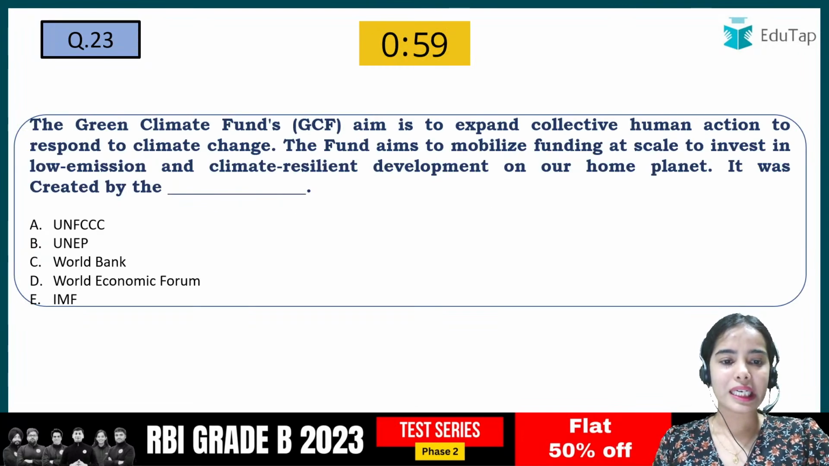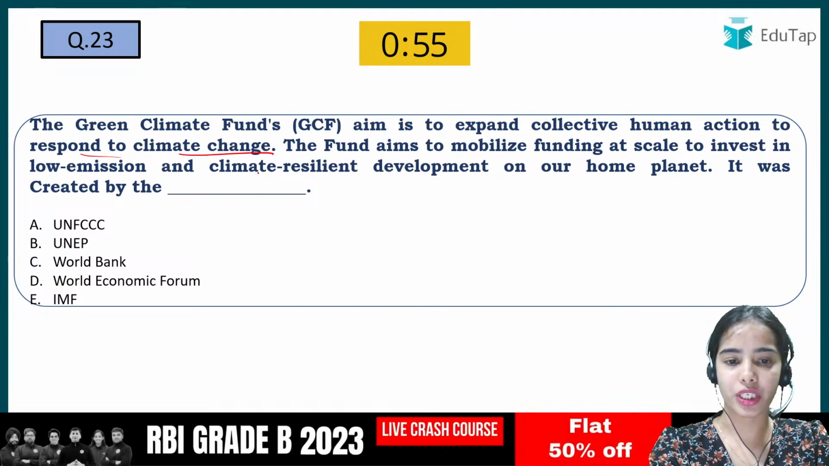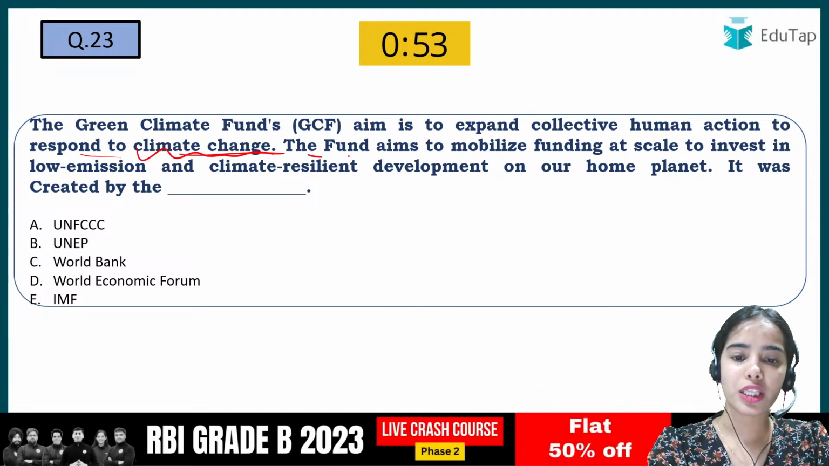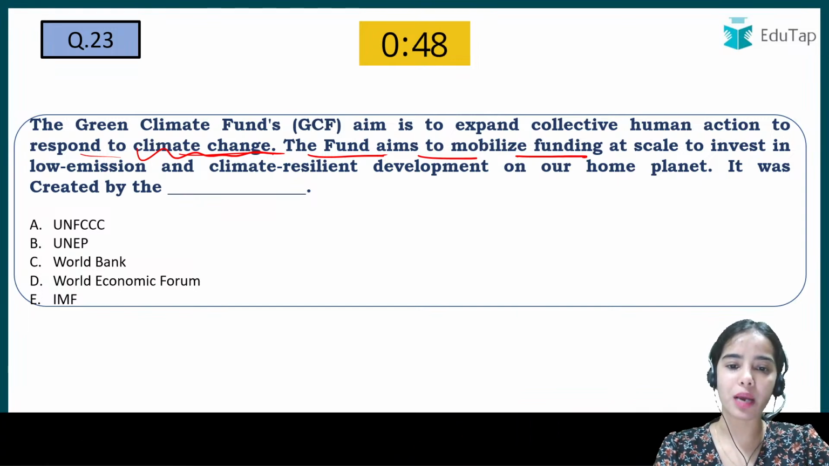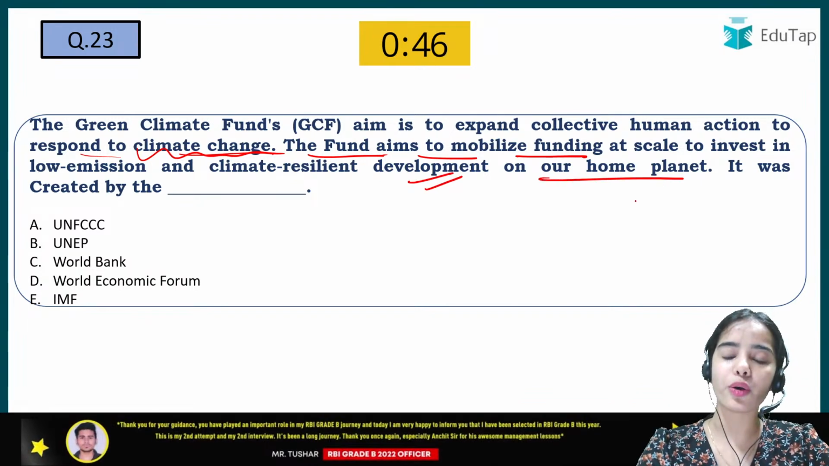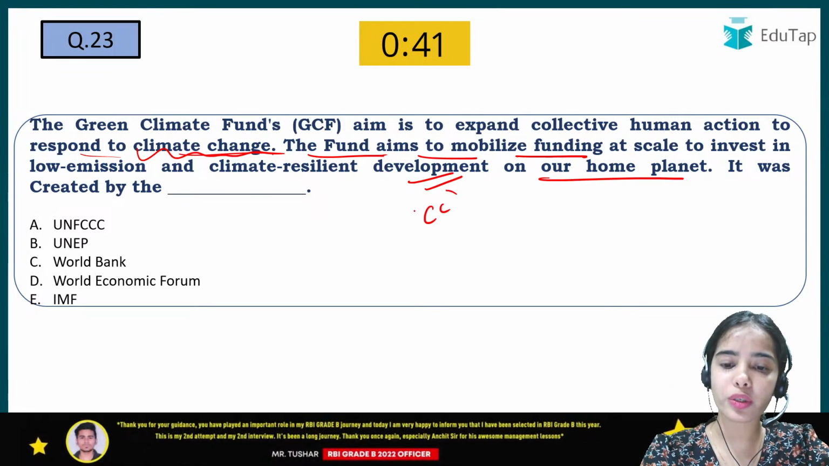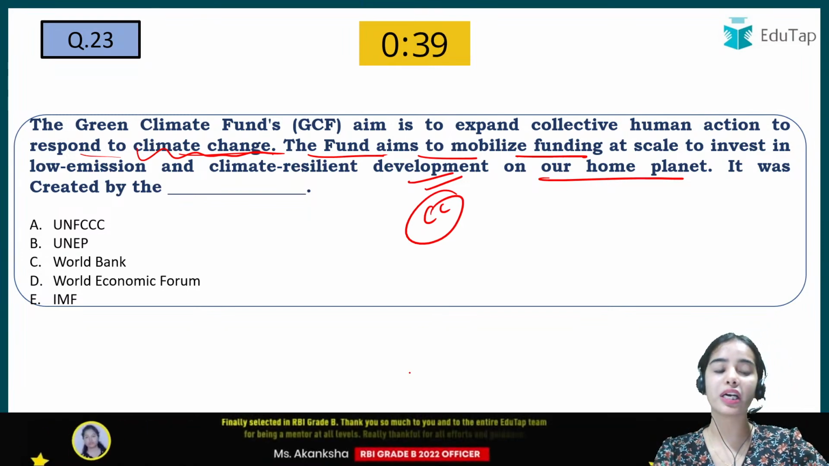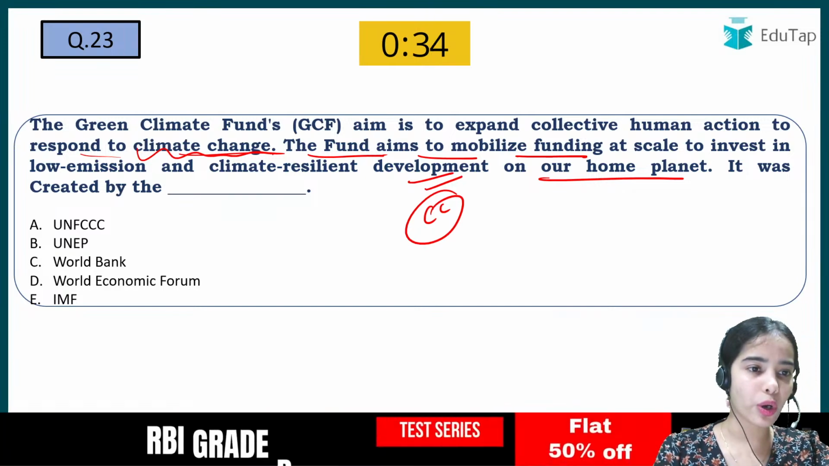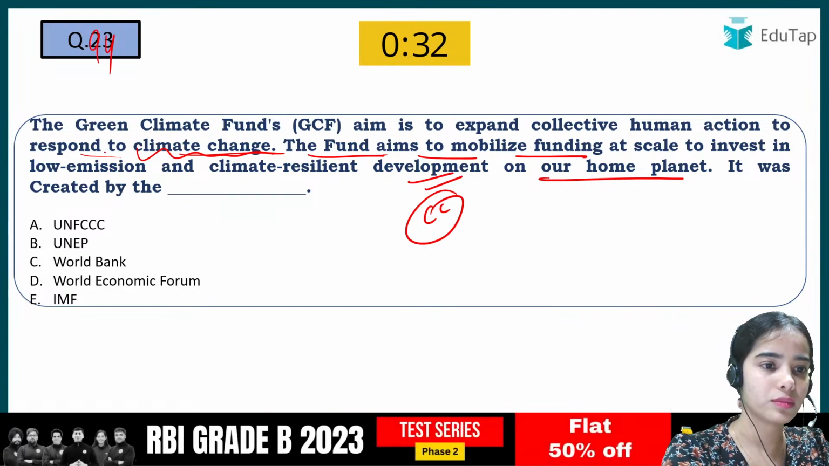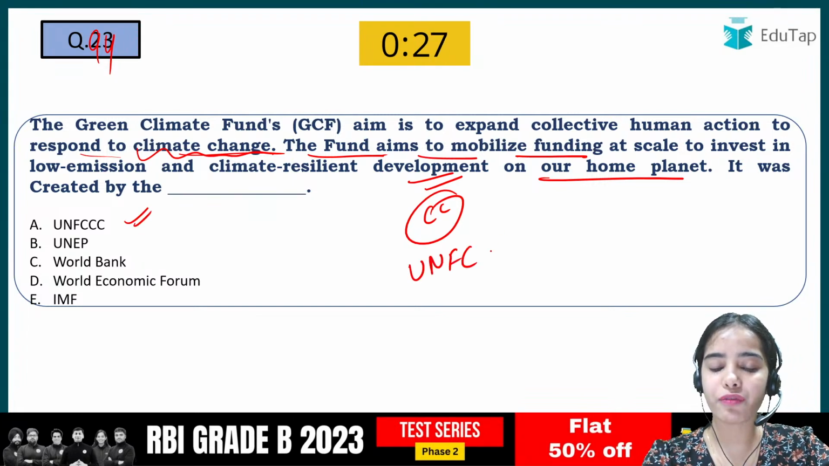The Green Climate Fund aims to expand the collective human action to respond to climate change. So here we are talking about climate change. The fund aims to mobilize funding at a scale to invest in low emission and climate resilient development on our home planet. So you should be aware that whenever we talk about climate change, under which organization or under which convention should we be talking about this? So we should be talking about this in the UN, yes, it is the United Nations Framework Convention on Climate Change.